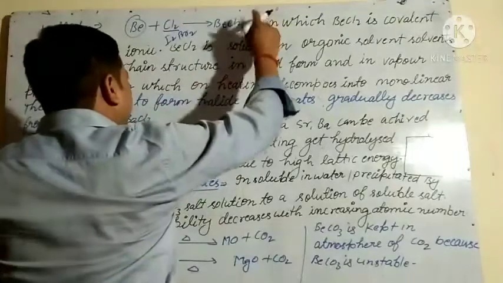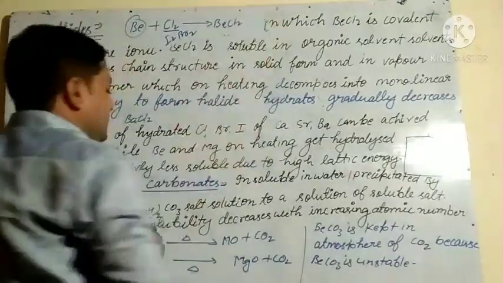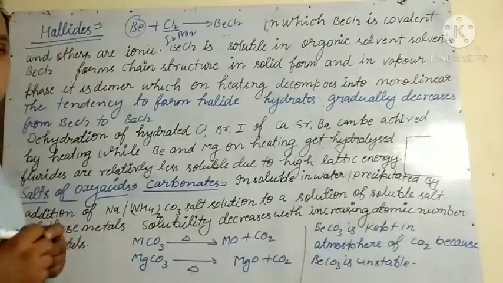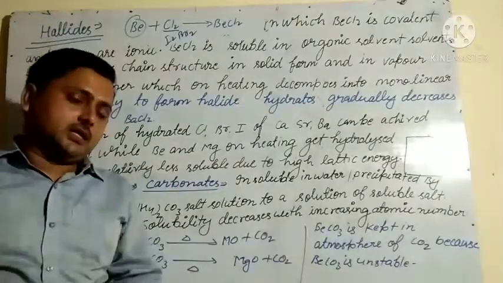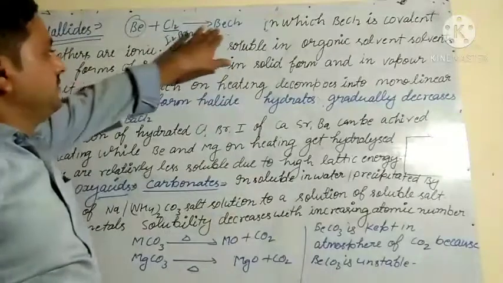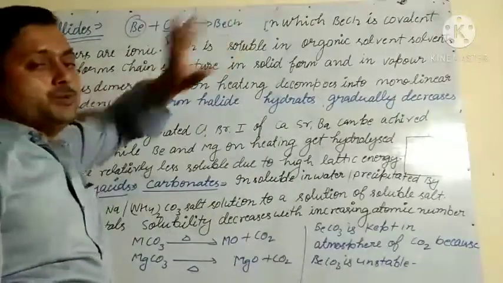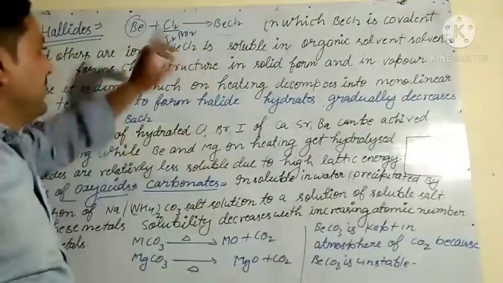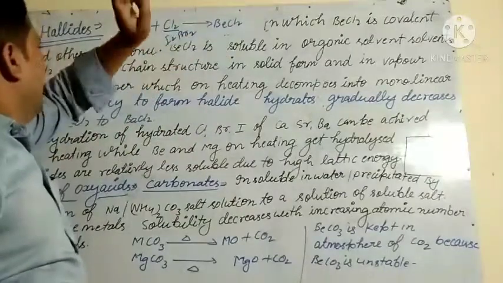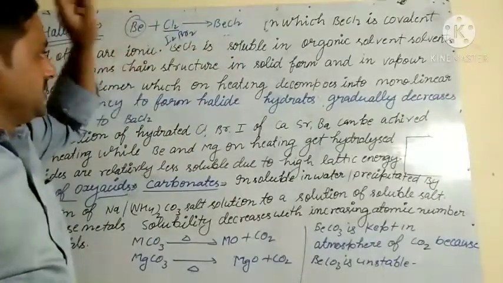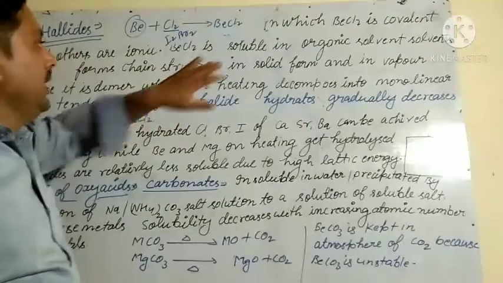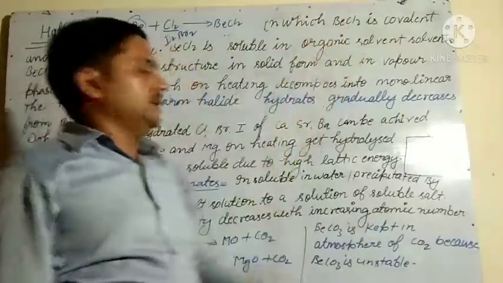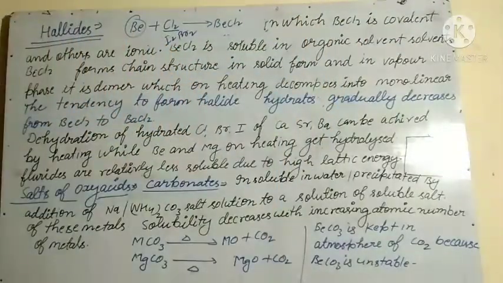When alkaline earth metals react with halogens, they form MX2 type of halide. So that may be BeCl2, MgCl2, CaCl2, like this.